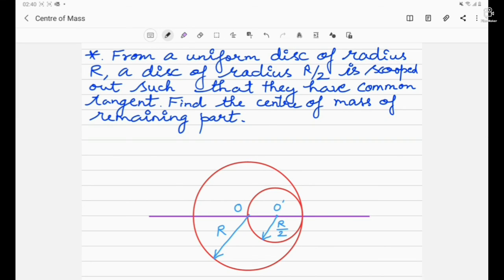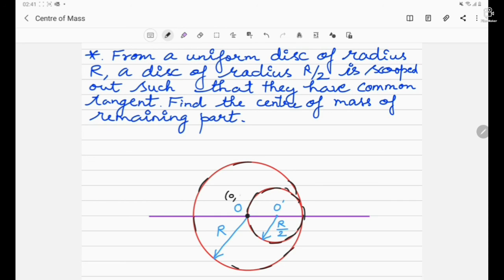From a uniform disk of radius capital R, a disk of radius R by 2 is scooped out such that they have a common tangent. Find the center of mass of the remaining part. So what you're seeing is the diagram which we'll be drawing. This was the complete disk, and out of this, a part of the disk has been removed, and the remaining part is left. The question asks to find the center of mass of the remaining part. What you will see is that the center of mass of the complete disk, without cutting it, was at a point O.